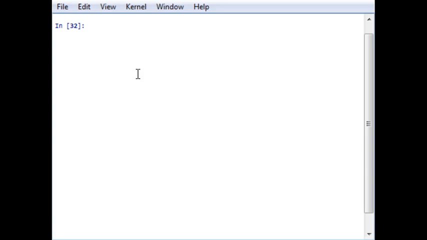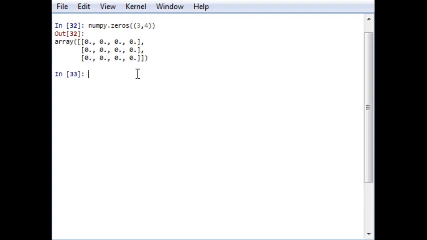To create an array where all elements are zeros, we use the zeros function. It's quite simple. So we will write numpy.zeros and brackets, with the shape 3 comma 4, and an array of zeros will be created. Now this is by default a float type of array, just for your clarity.